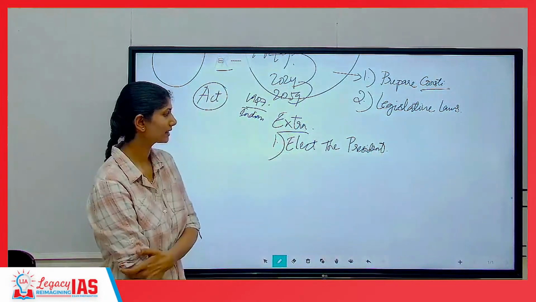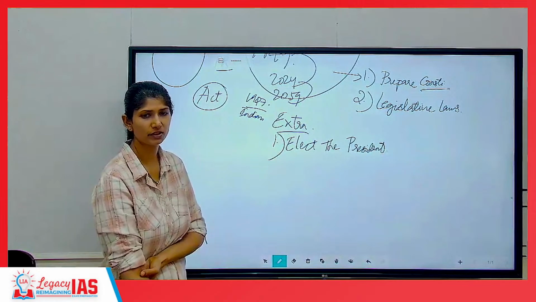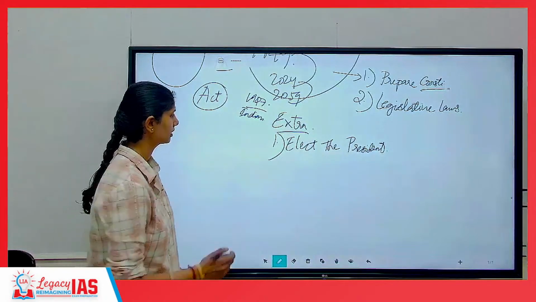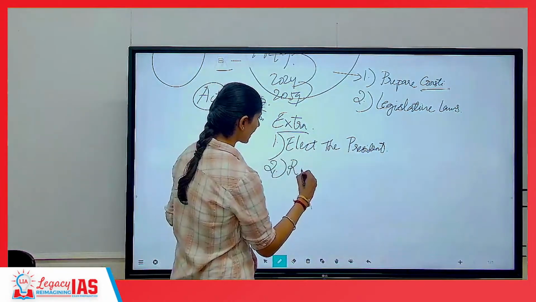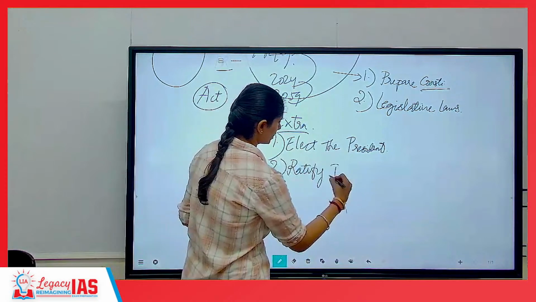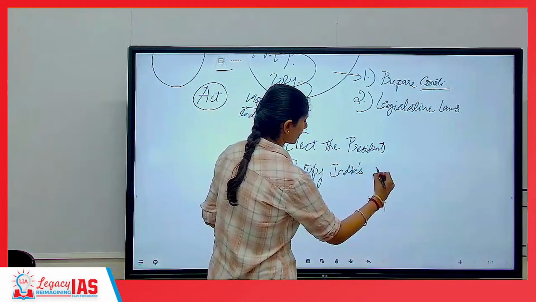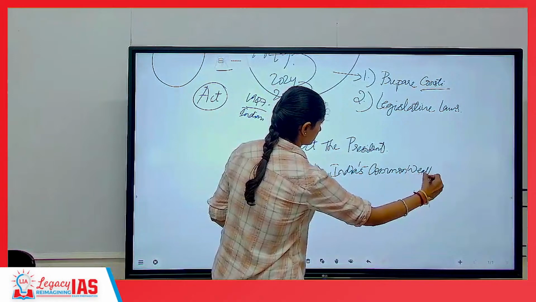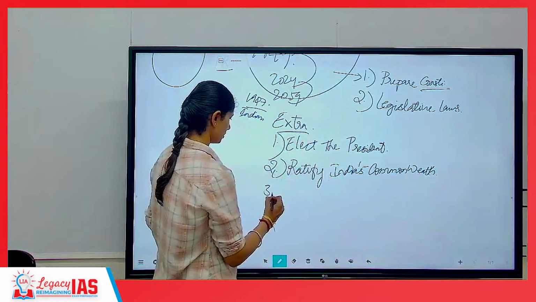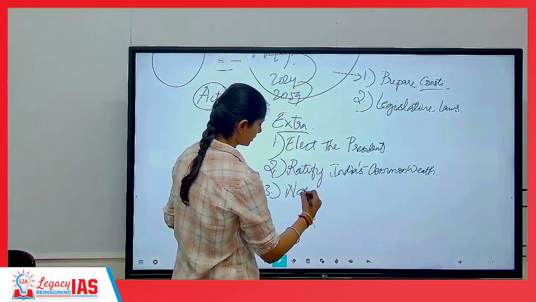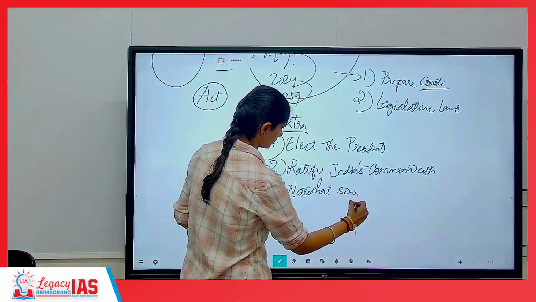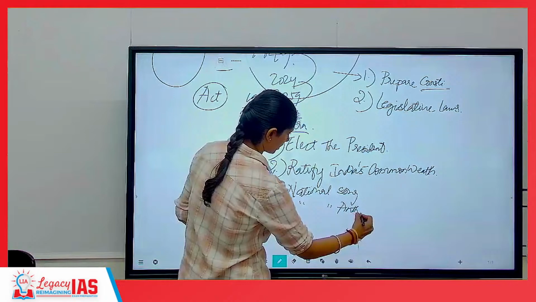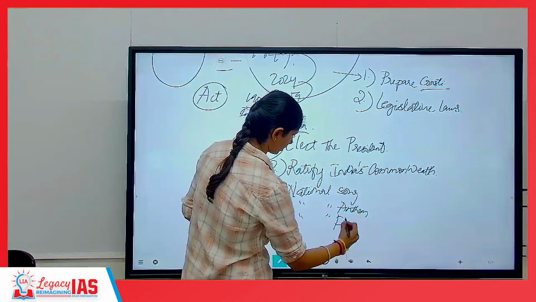Okay, they had to elect the first president of Free Independent India, who was Rajendra Prasad. The Constituent Assembly elected the president. Second, they had to ratify India's stance with the Commonwealth. They had to take a national song. National anthem, national flag.